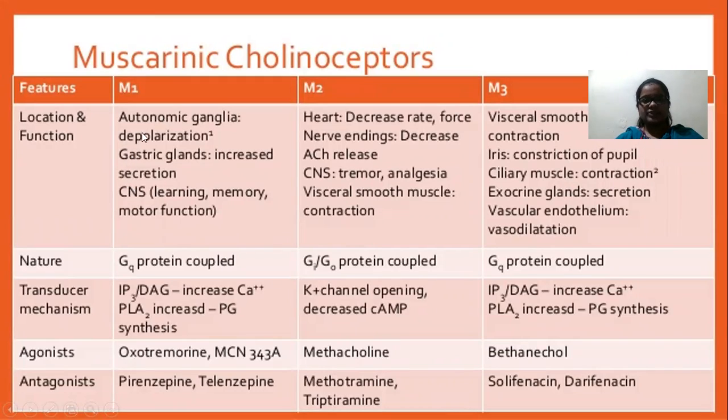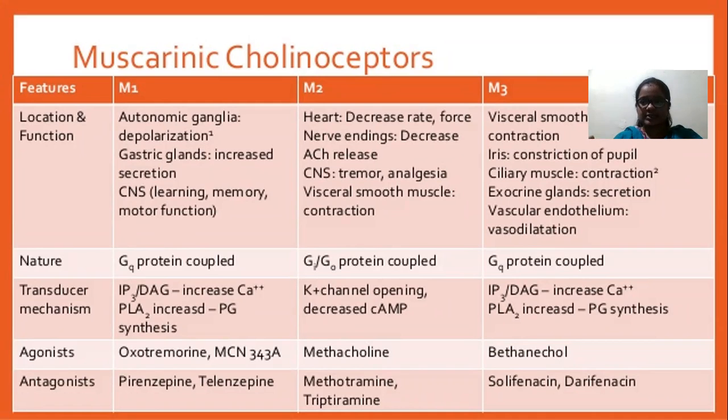The function is a depolarization effect, and acetylcholine action on the gastric glands increases gastric acid secretion. Why? Because acetylcholine stimulates the release of histamine. Actually, histamine is involved in allergic responses, but the histamine action on gastric glands is what?